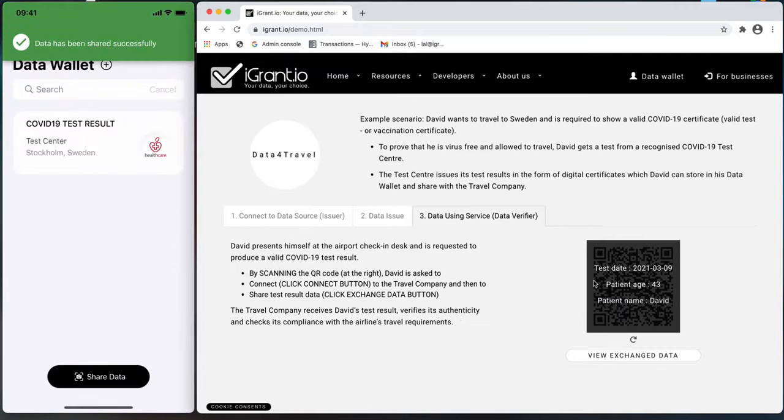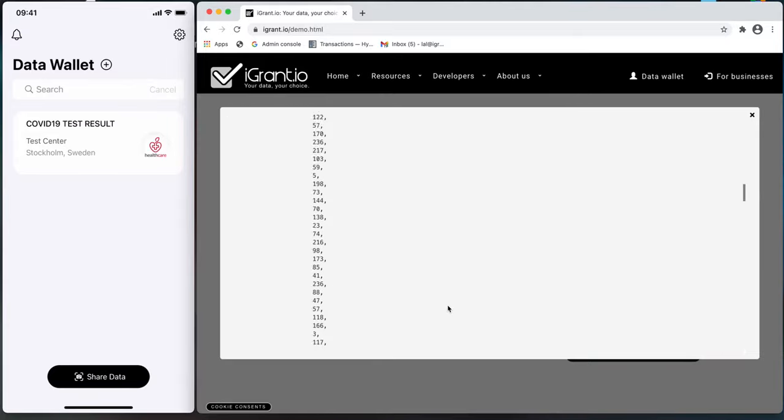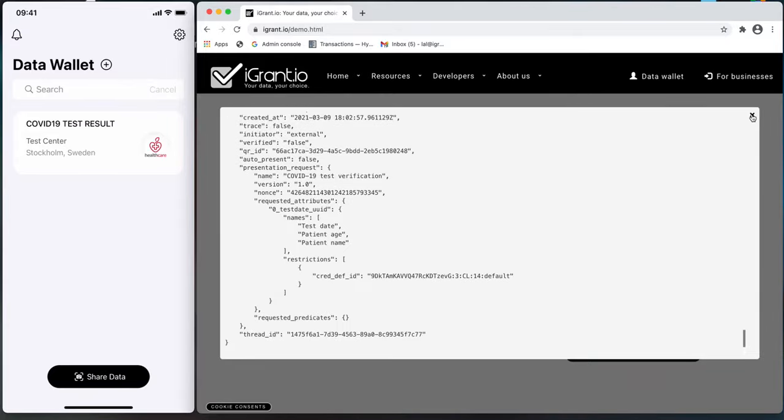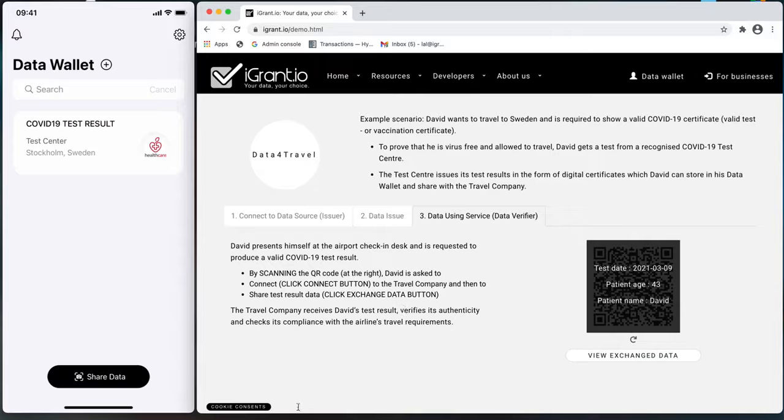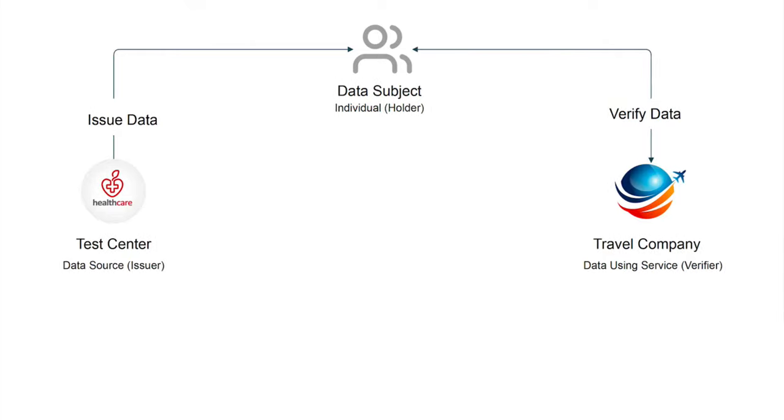The travel company receives David's test result, verifies its authenticity, and checks its compliance with the airline's travel requirements. David checks in and proceeds to the gate.